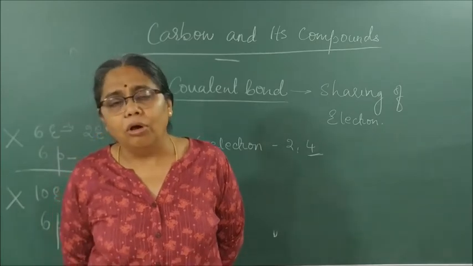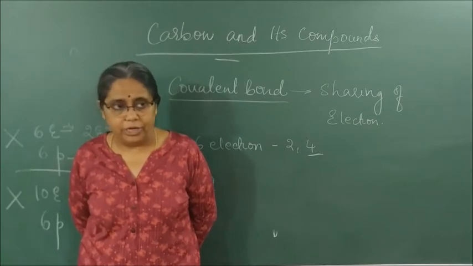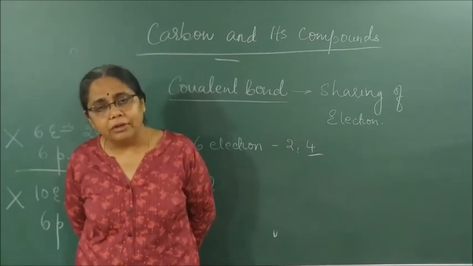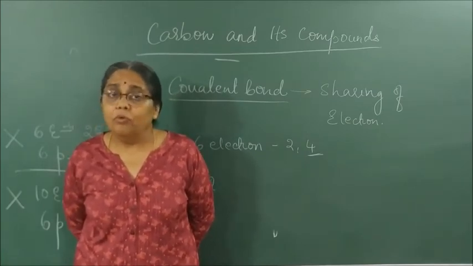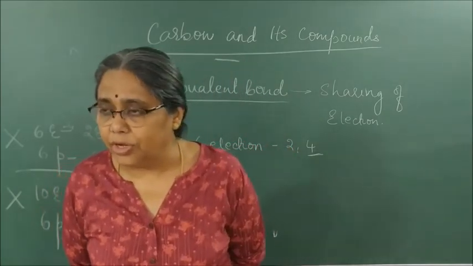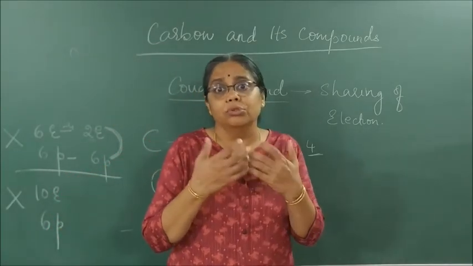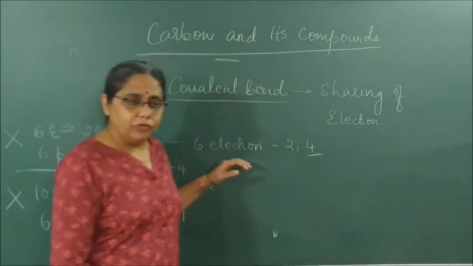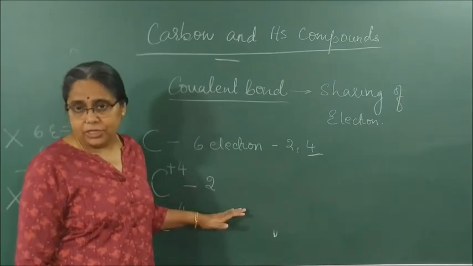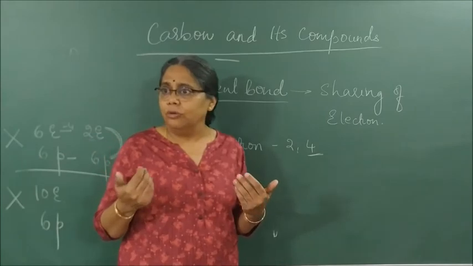Okay? So all our carbon compounds show what bonding? Covalent bonding, because carbon can neither lose nor gain. What was ionic bond? The bond formed by transfer of electrons. When I gain or lose, I become either positively or negatively charged. When I share, I don't get any charge on myself.